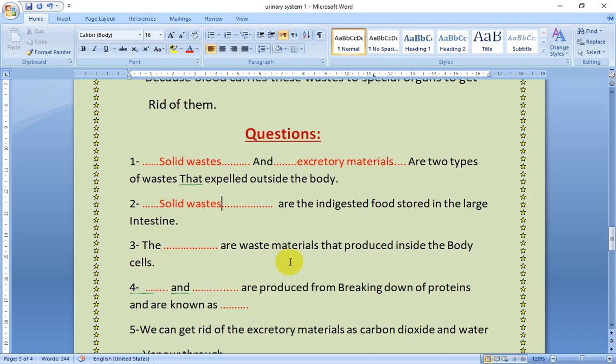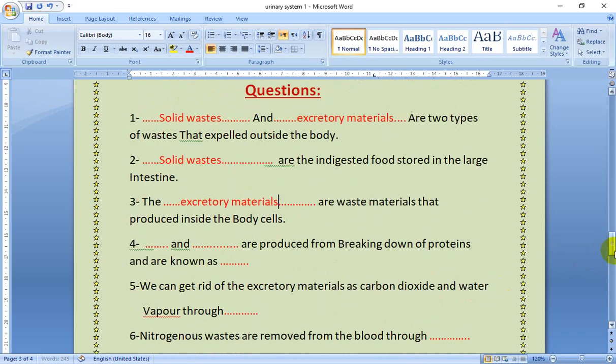What are waste materials that are produced inside the body cells? So they are excretory materials. What two substances are produced from the breaking down of proteins?